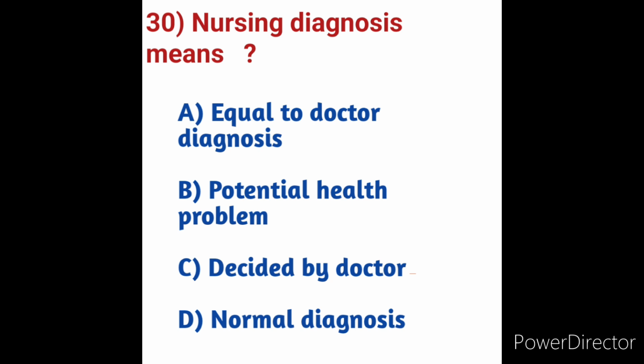A nursing diagnosis is based on symptoms, for example impaired swallowing, risk for impaired liver function, urinary retention, disturbed sleep pattern, decreased cardiac output. All these things come under nursing diagnosis. Usually we form nursing diagnoses according to NANDA. NANDA means North American Nursing Diagnosis Association.